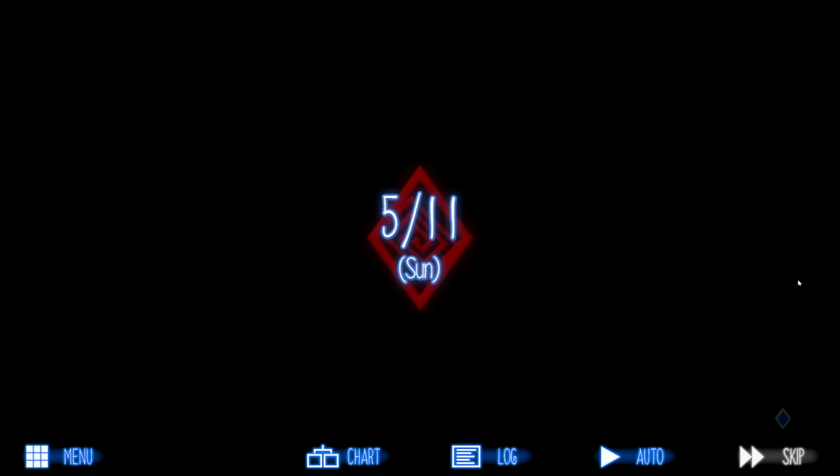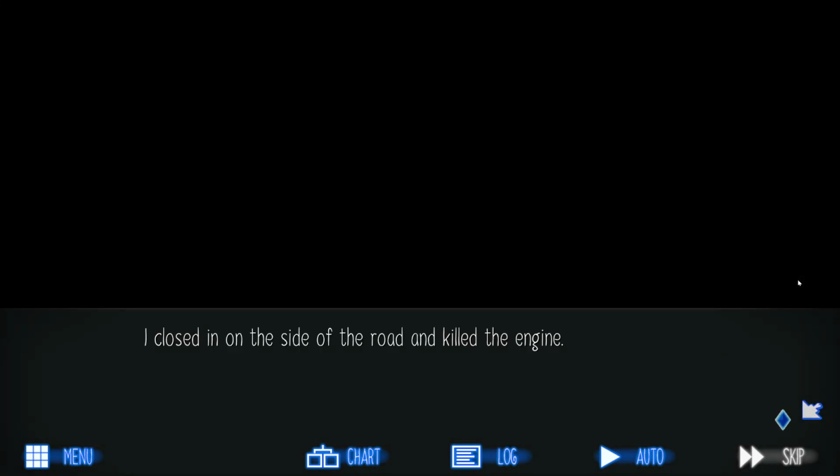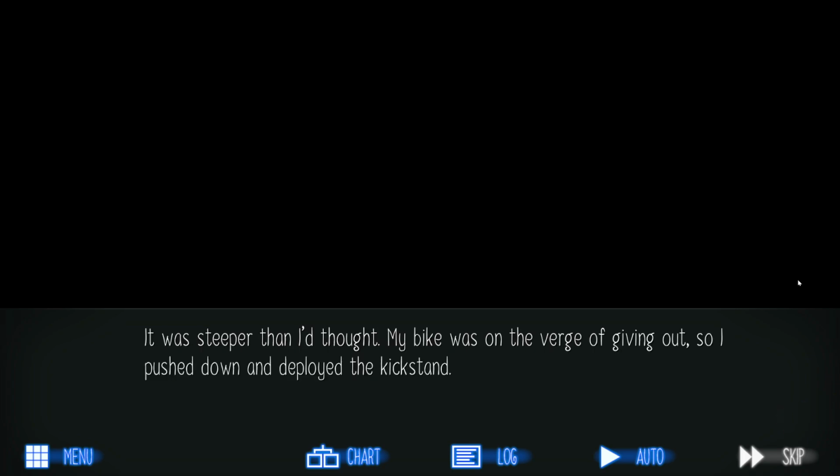5/11. Is that the 5th of November or is it the 11th of May? I don't know. We'll see once we advance a day. I closed in on the side of the road and killed the engine. It was steeper than I'd thought. My bike was on the verge of giving out, so I pushed down and deployed the kickstand.